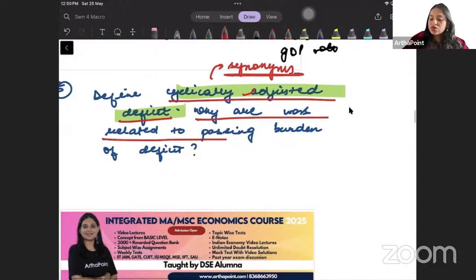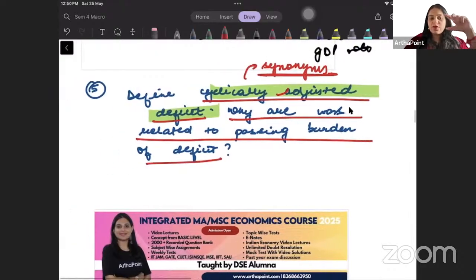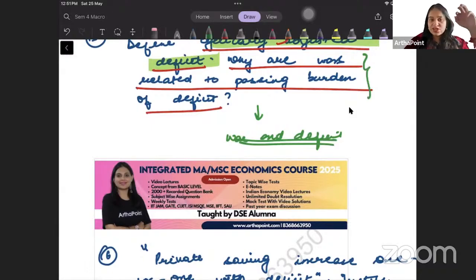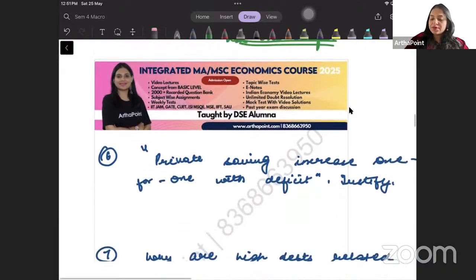Why are wars related to passing burden of deficit? तो वहां पर in your book you have a section which says wars and deficits. It will not come as an independent question but as a sub part of one of the questions. तो उसको हम अच्छे से we will explain it here.